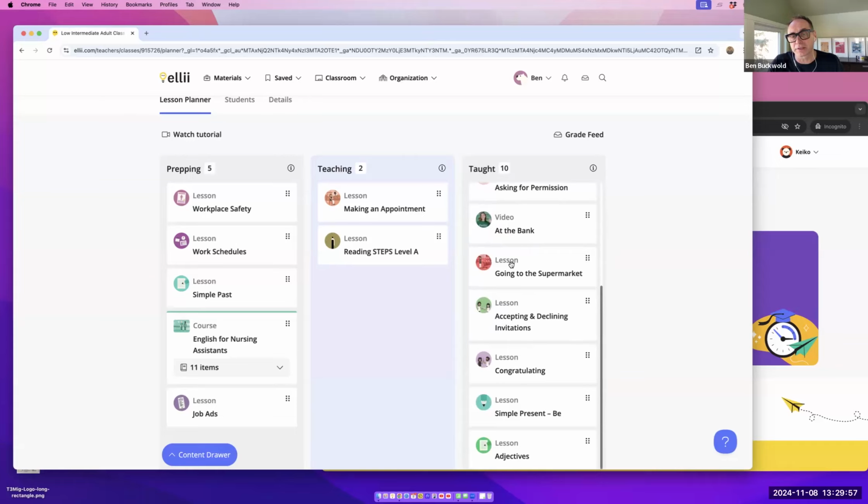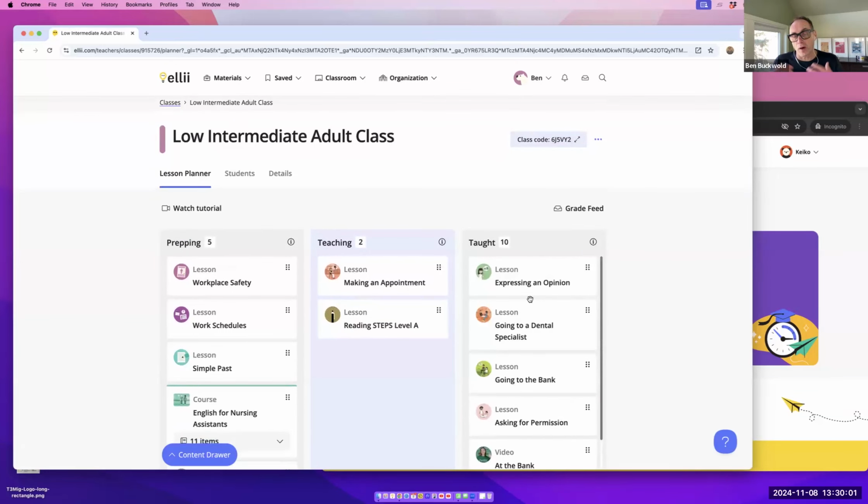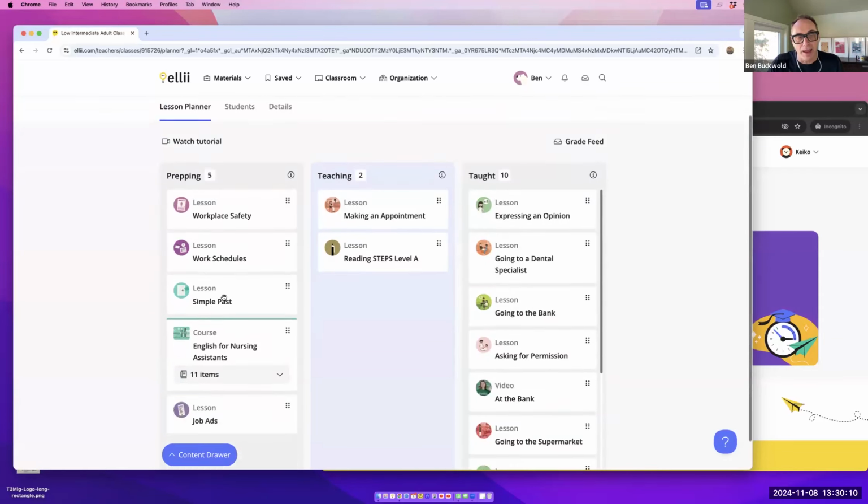And then taught is all the stuff that I've done in the past. So I've got this bird's eye view of what I've done before, which helps me know what I should do next. And it helps me also prepare for what's to come next week. It's a really, really simple way of planning your lessons. And there's lots of these types of free boards available that you could use to plan out your lessons.